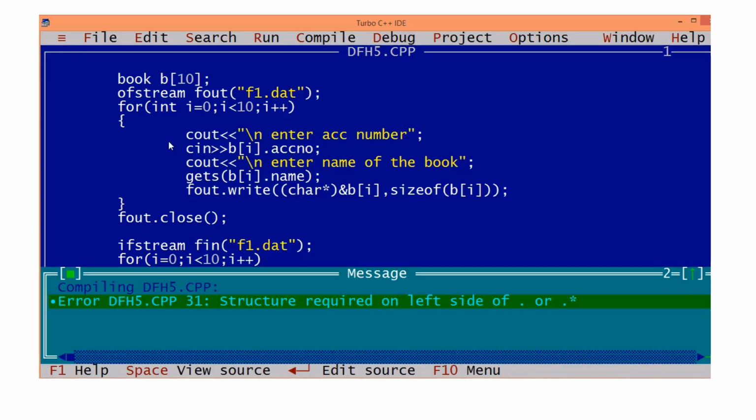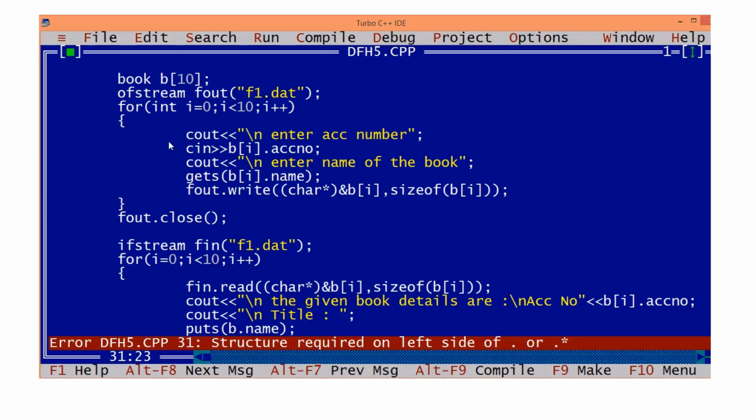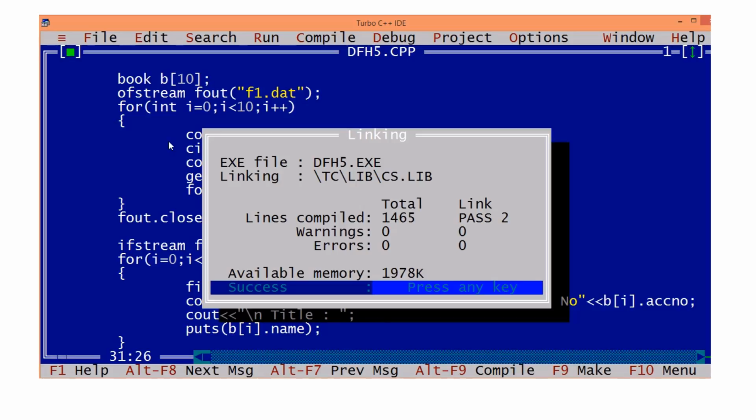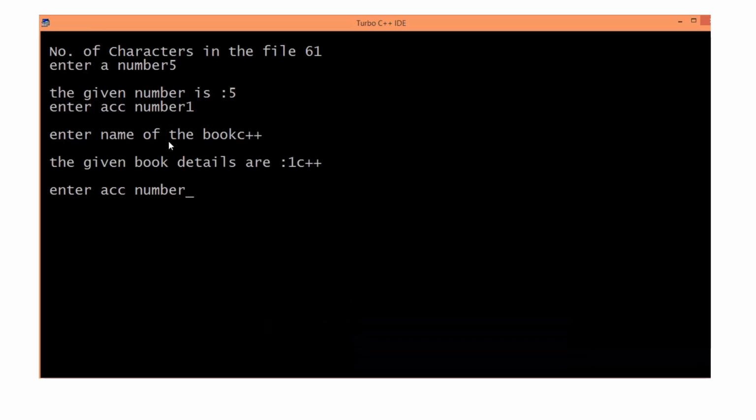Structure required on the left hand side of dot and star, you see. B of i. Is there any other error? No. So now let's proceed.